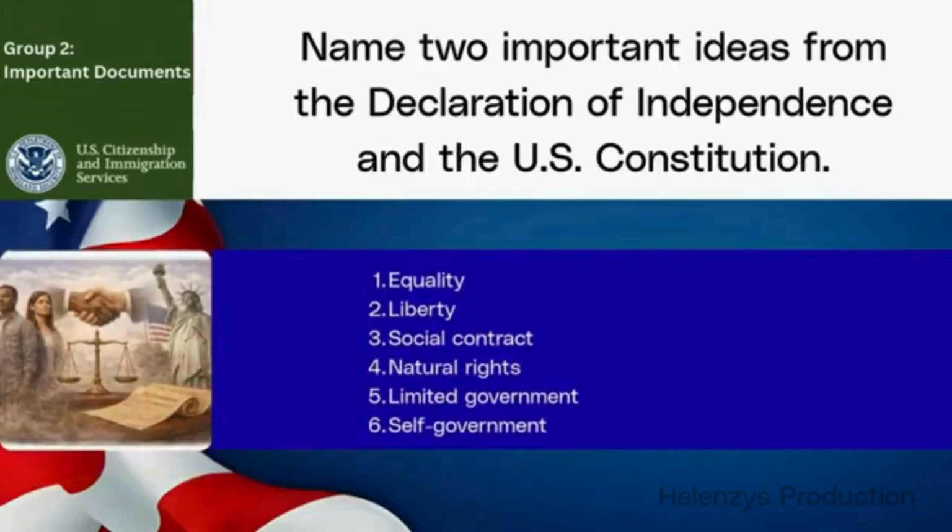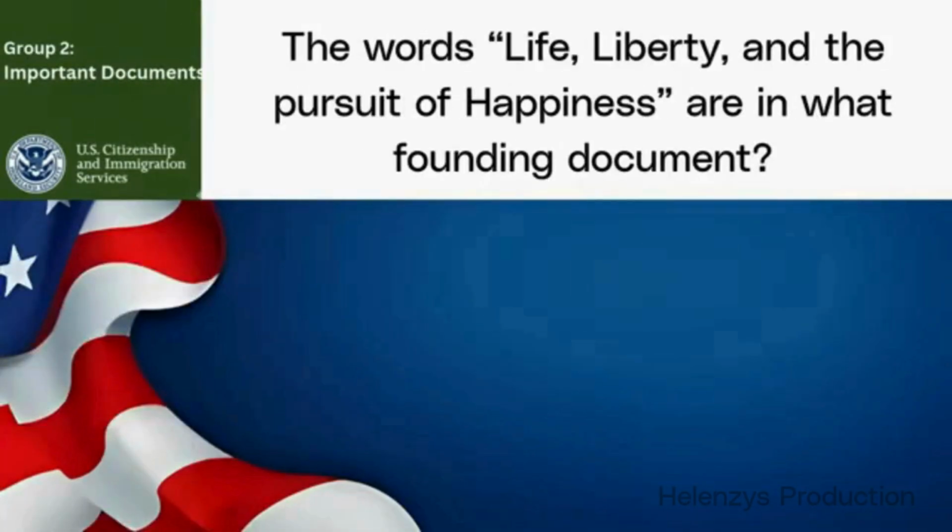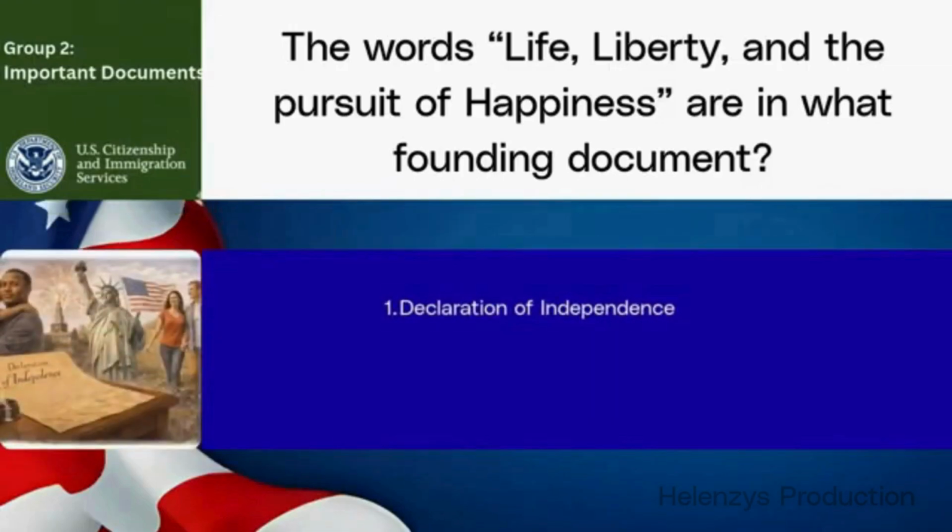Quick recall. Name 2 important ideas from the Declaration of Independence and the U.S. Constitution. Equality, liberty, social contract, natural rights, limited government, self-government. The words life, liberty, and the pursuit of happiness are in what founding document? Declaration of Independence.